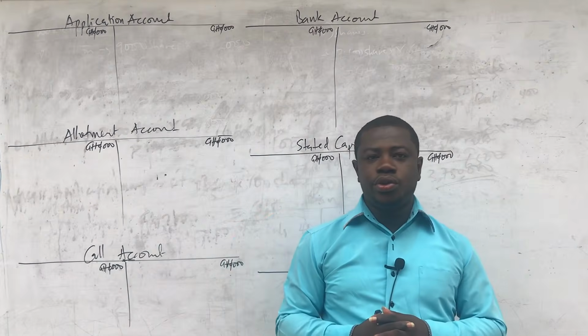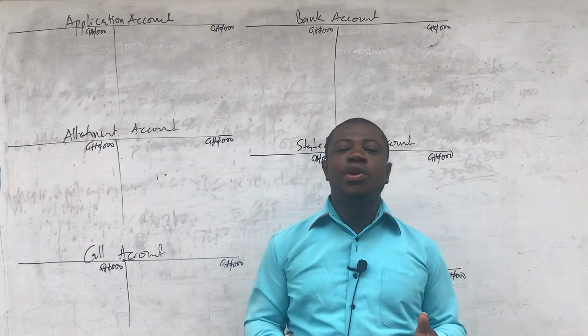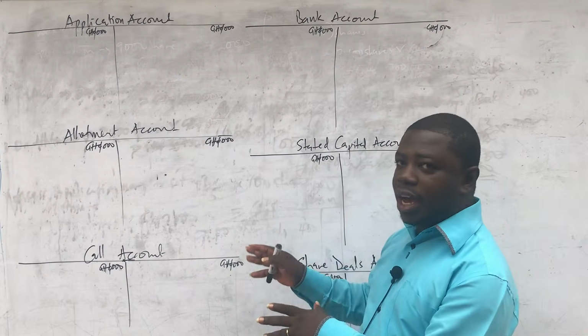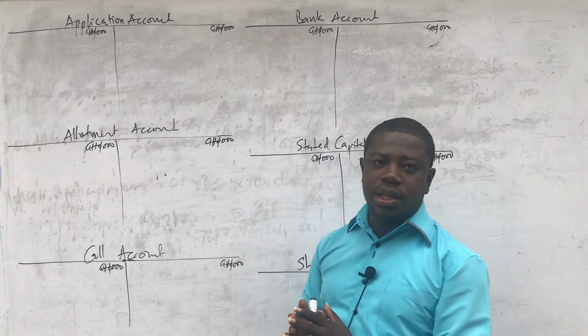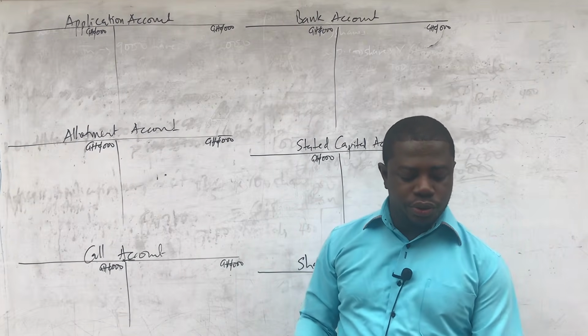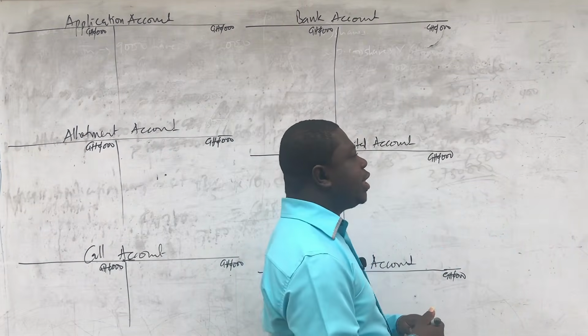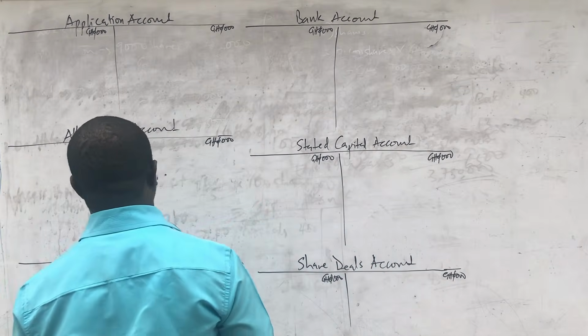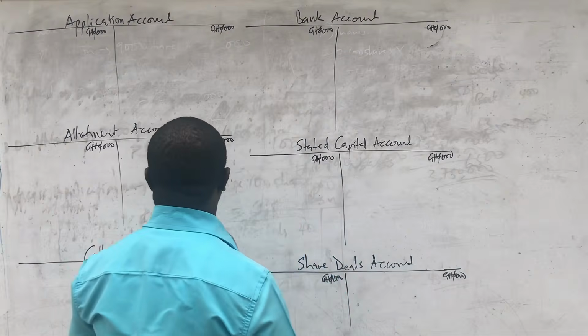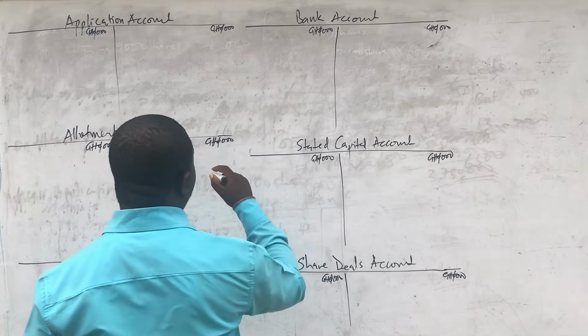So this is what we are going to do now. We are just going to enter the amounts that we had from the workings into the account based on the double entries. And so just follow me. Let me take you through. Now, with application money, we had 18 million, for the beginning. That is what we actually received on application.